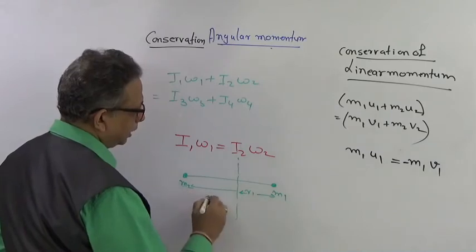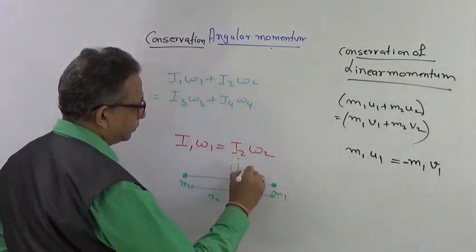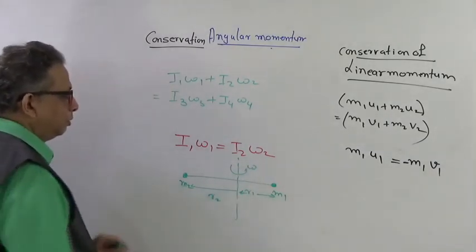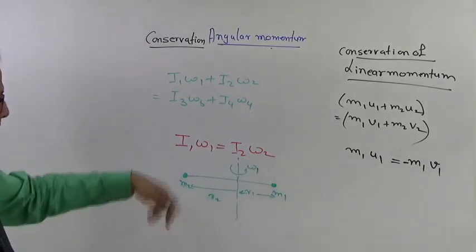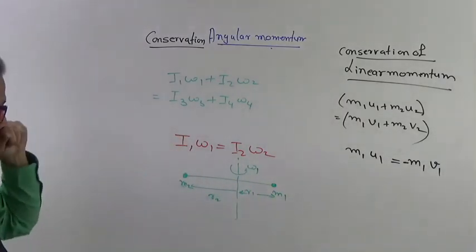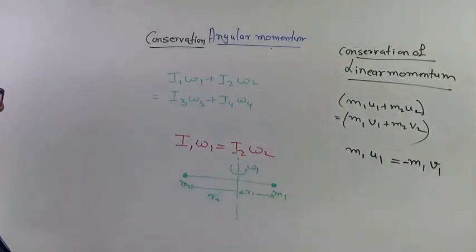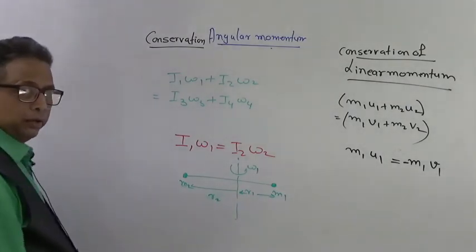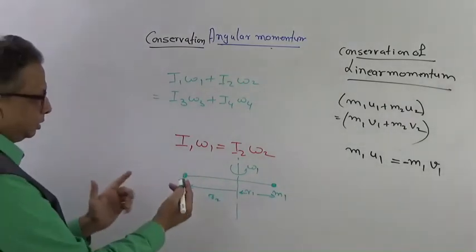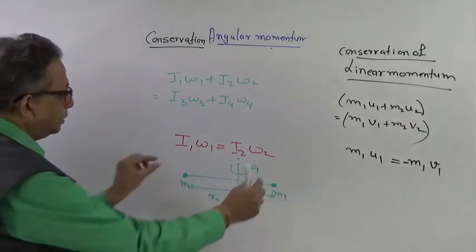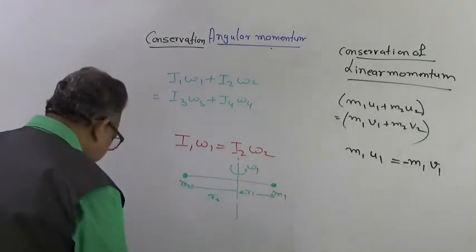So they are rotating with an angular velocity omega 1. After some time, the angular velocity of this situation changes because these masses have come together.